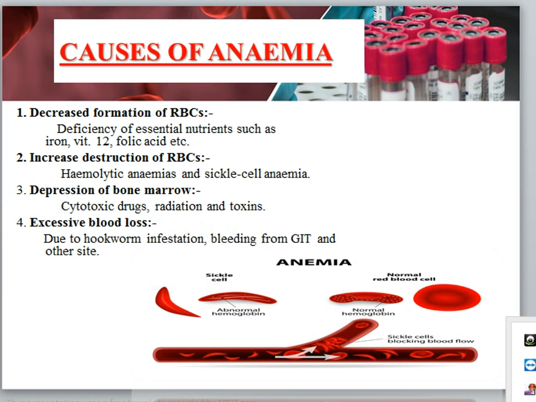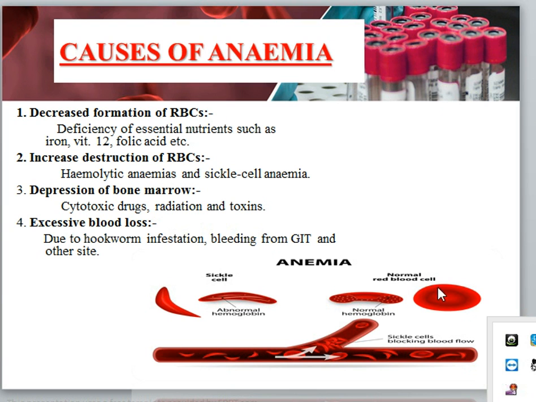Next are the causes of anemia. First, decreased formation of RBCs, due to deficiency of essential nutrients such as iron, vitamin B12, folic acid, etc. Second is increased destruction of RBCs: hemolytic anemia and sickle cell anemia. Third is depletion of bone marrow by cytotoxic drugs, radiation, and toxins. Fourth is excessive blood loss due to hookworm infection, bleeding from the GIT and other sites.